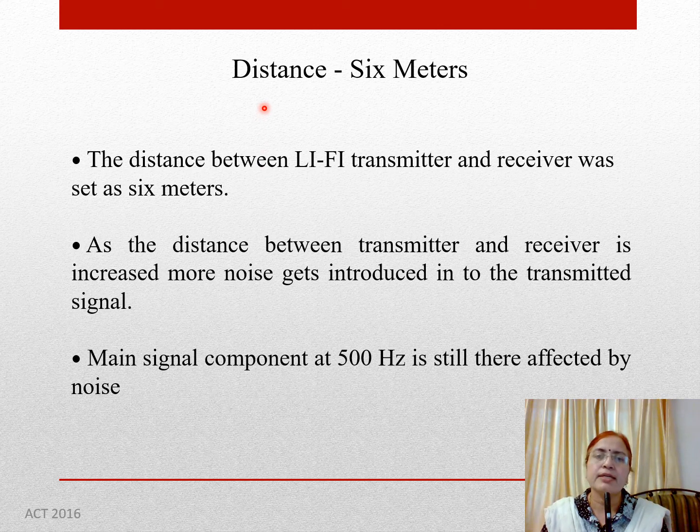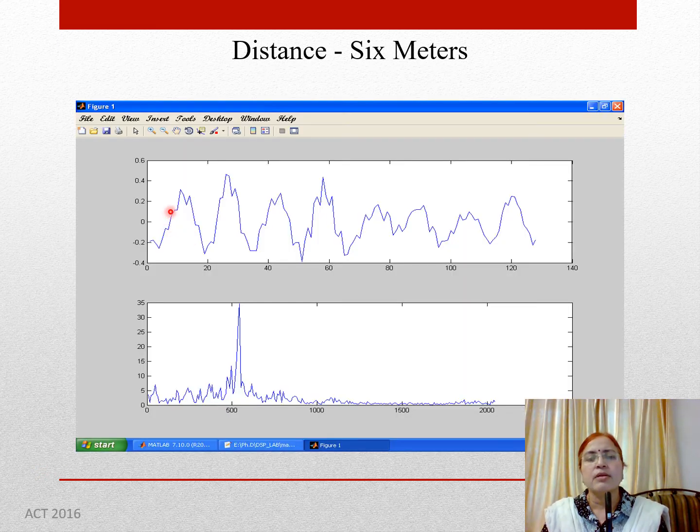Next reading is distance equal to 6 meters. The distance between the Li-Fi transmitter and receiver was set as 6 meters. As the distance between transmitter and receiver is increased, more noise gets introduced into the transmitted signal. The main signal component at 500 Hz is still there, affected by noise. So you can see here, this is the received signal.